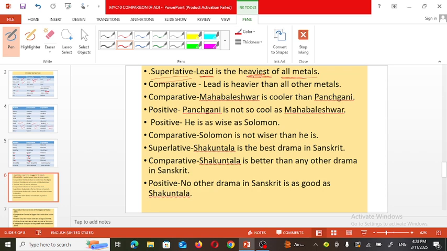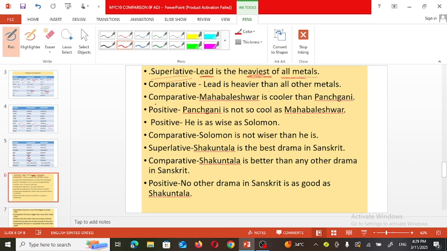So we can change this sentence in two ways, comparative as well as positive also. Here one example is given where the sentence is changed only in the comparative degree, such as lead is heavier than any other metal. But the same sentence we can change as no other metal is as heavy as lead. How it can be changed? No other metal is as heavy as lead.